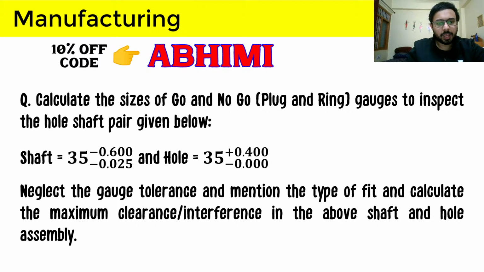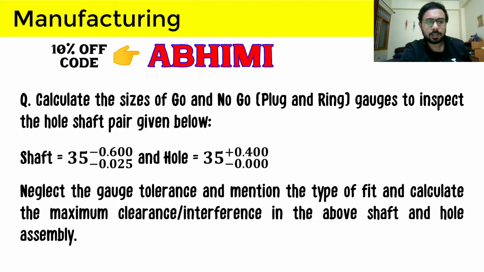If we have to calculate gauge tolerance, we will do that after we have properly answered the original question that is right now in front of our screen. The next part of the question is asking the type of fit which we will get for the given assembly, and also what will be the maximum clearance or interference according to the type of fit. So let us see if the clearance is coming positive or not.